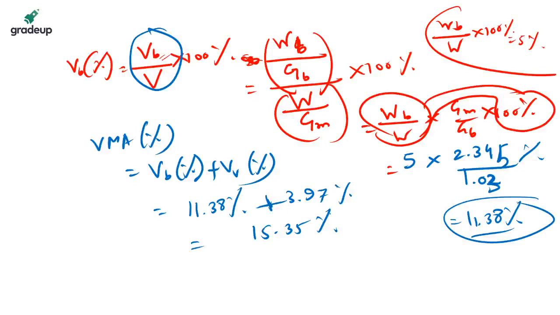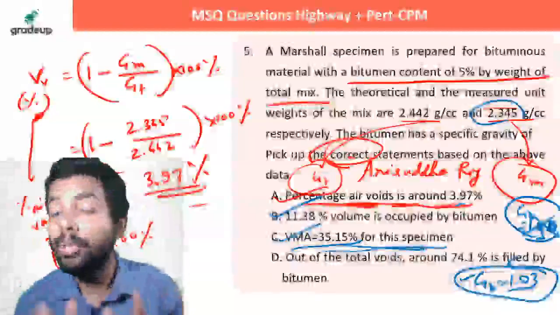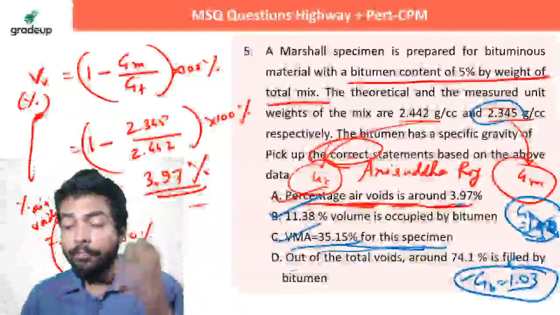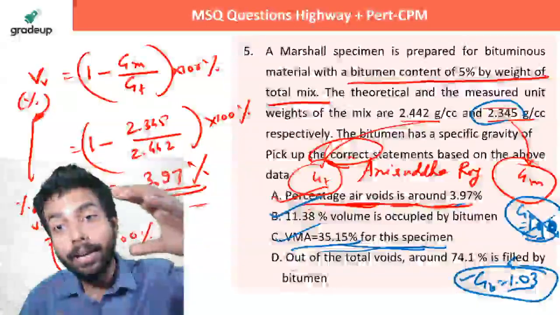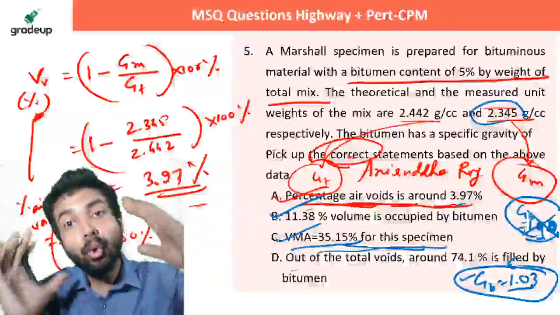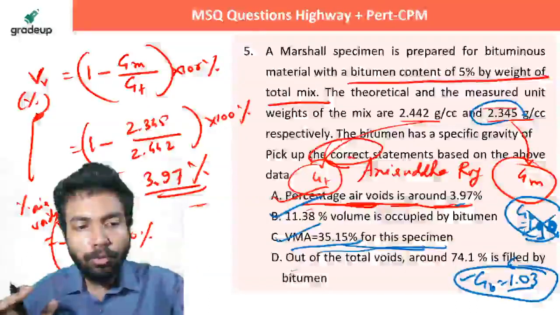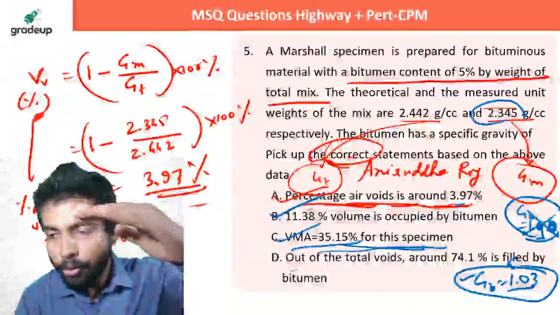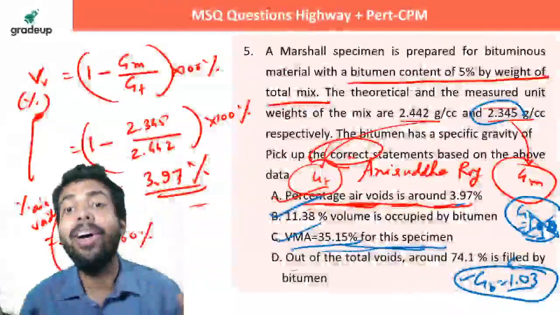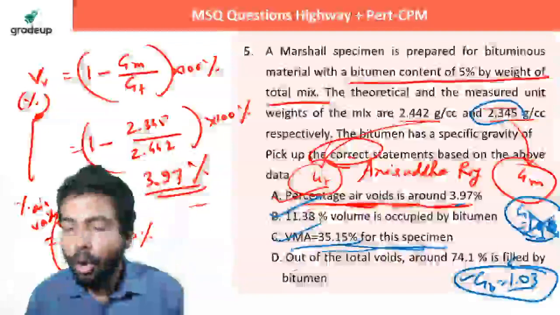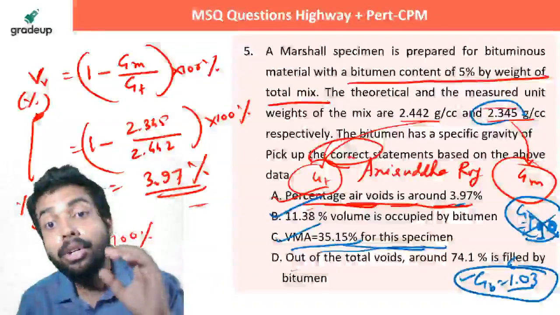आप लोगों का भी इतना ही आ रहा है क्या? चेक कर लो, फटाफट बताओ मुझे. VMA परसेंट मतलब क्या होता है? I've told you all these concepts. VMA परसेंट का मतलब होता है that what is the total void, what is the percentage of total voids in the total volume. That is, out of the total volume of the sample, how much percent of the volume is occupied by voids. These voids may be empty or filled up by bitumen, that's a separate issue, but how much percent of void is there?